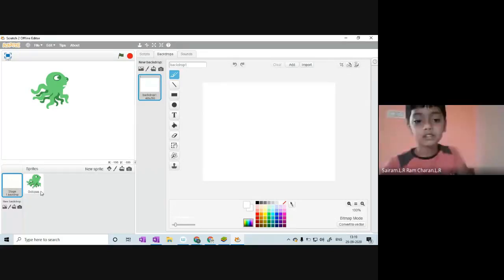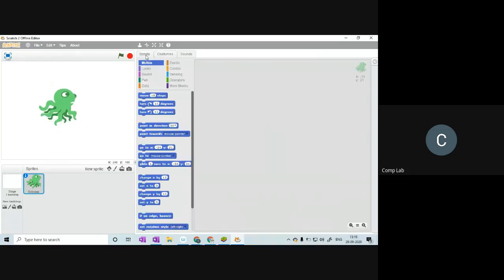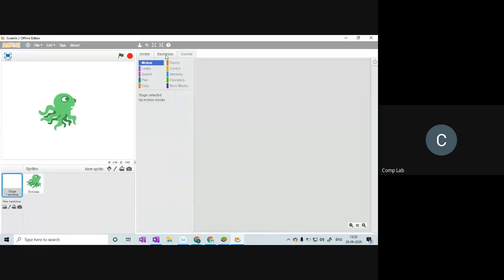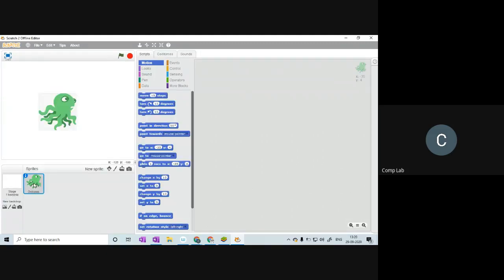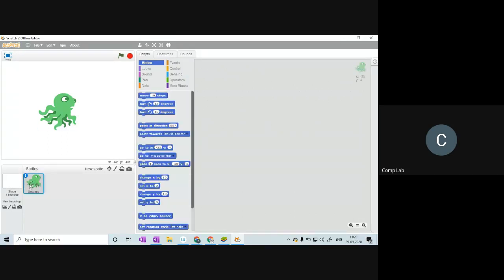Color the sprite, sir? If you want to color the sprite, just click on the sprite. Okay, let me just explain. If you want to color the sprite, just click on the sprite, then click on costumes. Okay, to adjust the sprite, click on costumes. If you want to adjust the backdrop, then you're going to click on backdrops right here. Select whatever you want to color by going to the sprite pane or the stage pane. In this case, let's add color to the sprite. So I'm going to click on the sprite, then I click on costume.